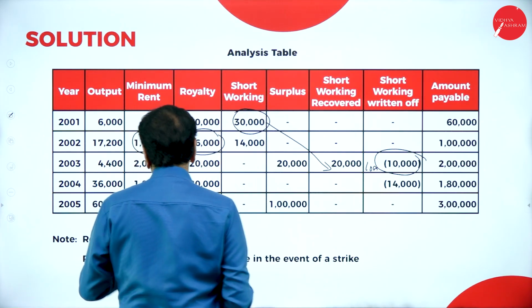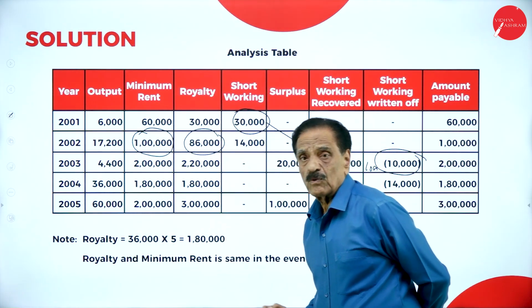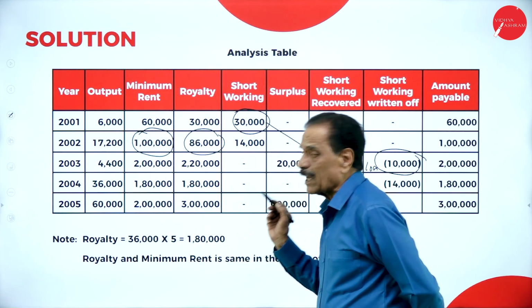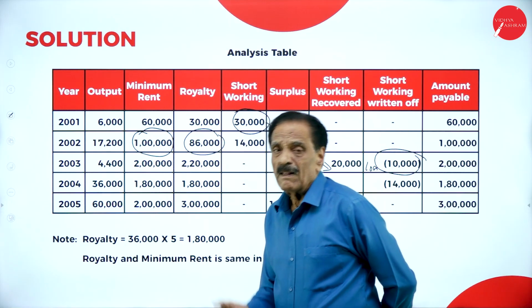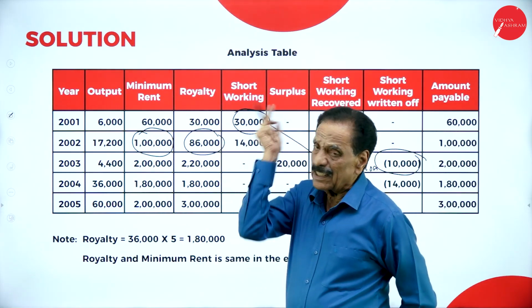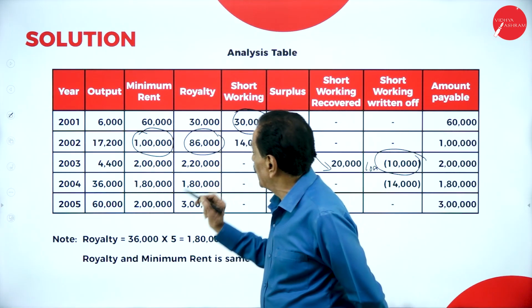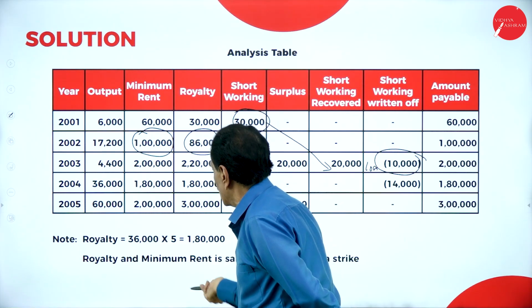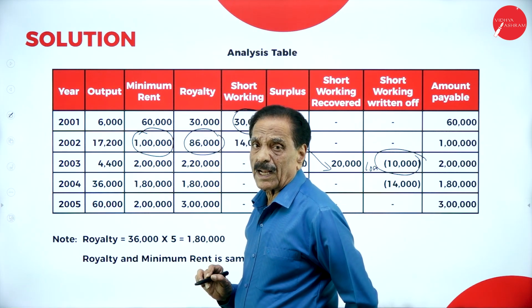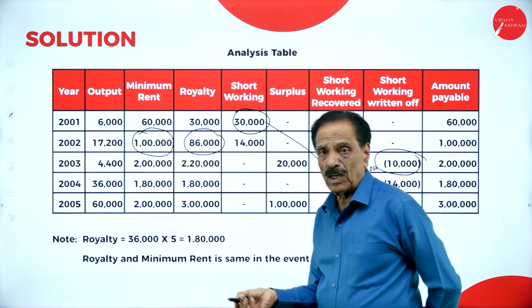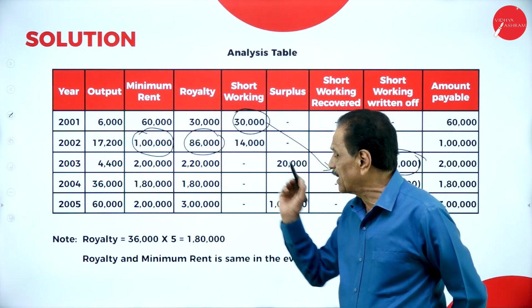In the next year, here, your royalty is only 36,000 into 5, that is 1,80,000. As the problem says, whatever the royalty earned, that itself is the minimum. How much royalties earned? 1,80,000. Your minimum rent is also 1,20,000. Here the question of shortage and excess does not arise at all.